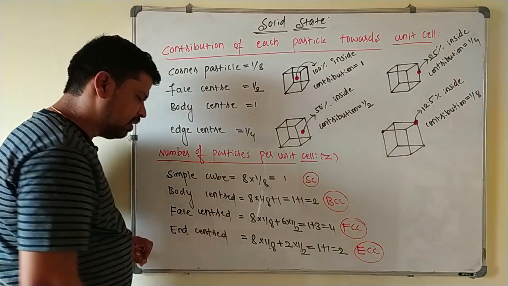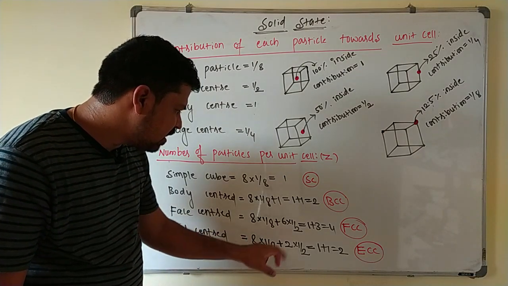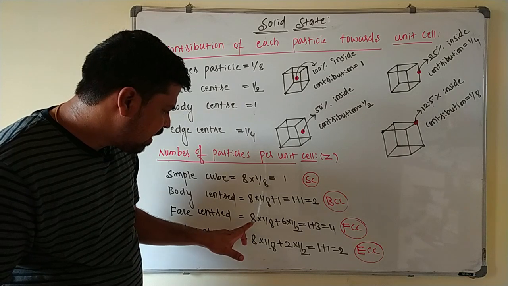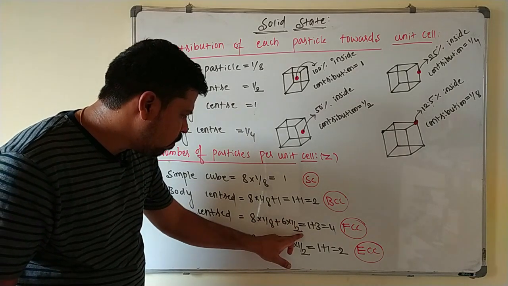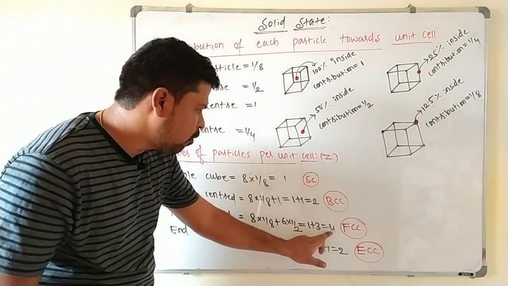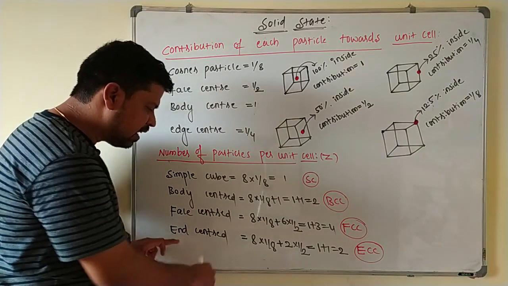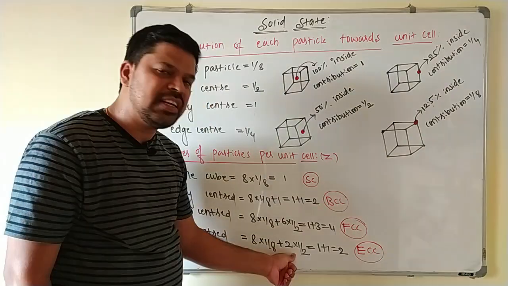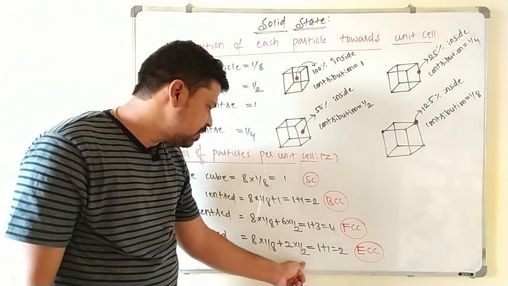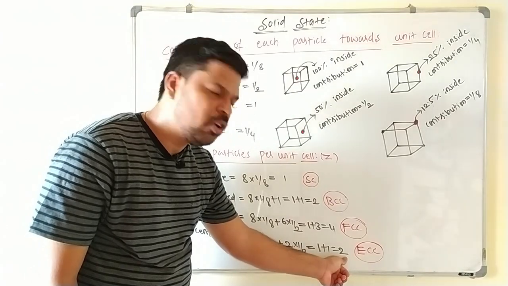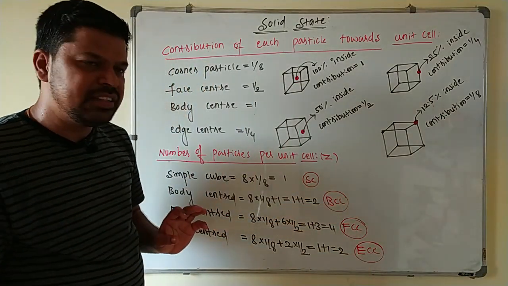Face centered particle, that is a face centered unit cell. In this one, 8 corner particles are there and 6 face centered particles are there. 8 corner particle contribution is 1 by 8. 6 face centered particles, its contribution is 1 by 2. The total number is 1 plus 3 is equal to 4. FCC Z value is equal to 4. End centered unit cell, it has 8 corner particles, 2 face centered particles. 8 corner particle contribution 1 by 8. 2 face centered particle contribution is 1 by 2. So the total number is equal to 2 here. So ECC and BCC both are having the same Z value here.